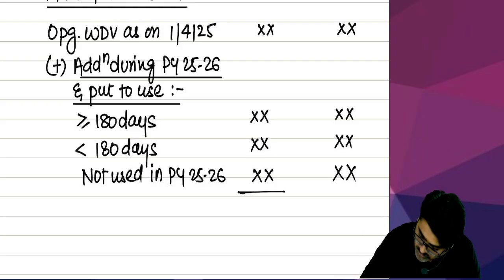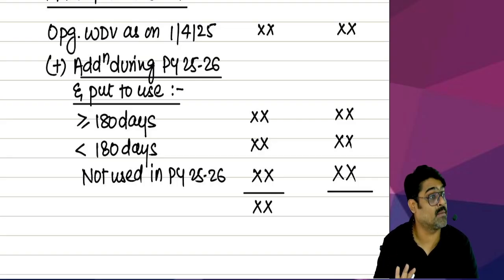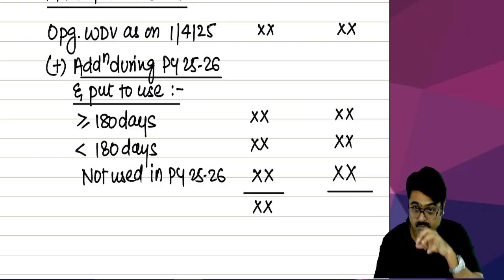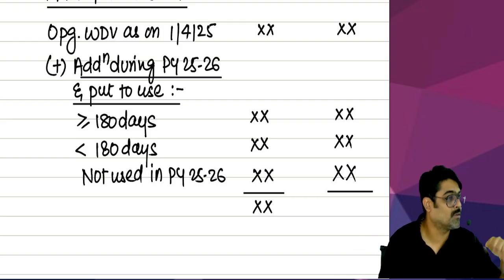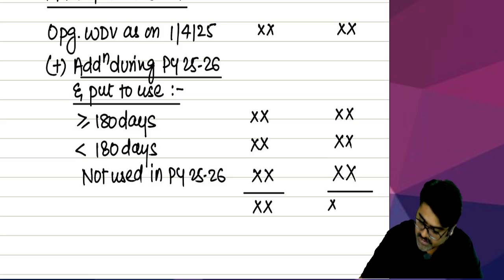So now what are you going to get? The total number of assets which should be there in the block as on the last day. But these assets will not all be there as on the last day. Why? Because during the previous year, a few of these assets are going out. Understanding? This should be the remaining value in the block.